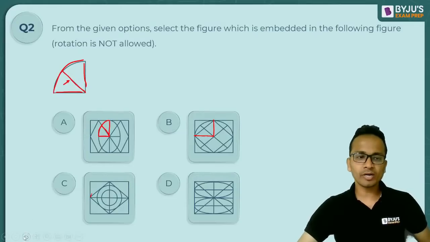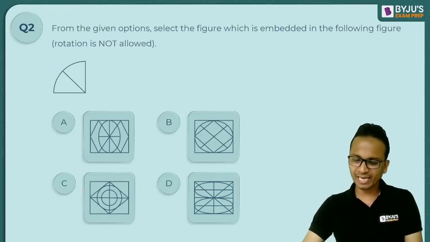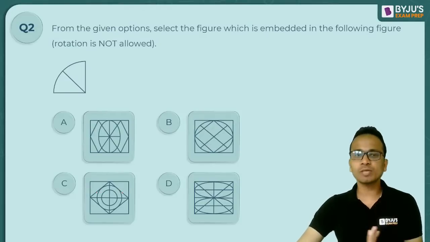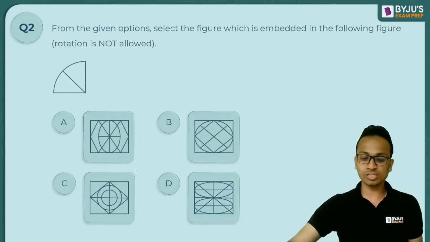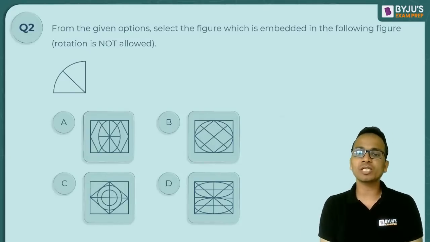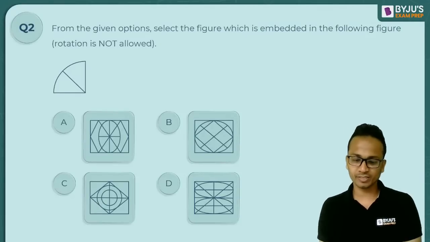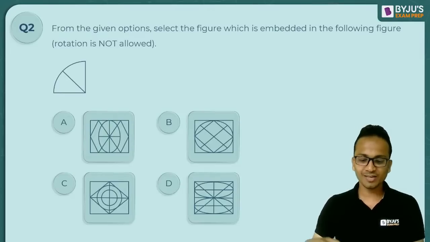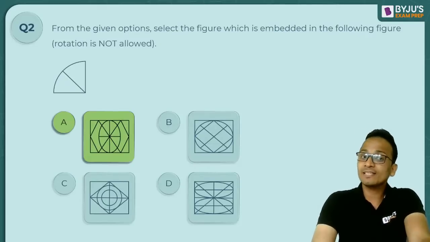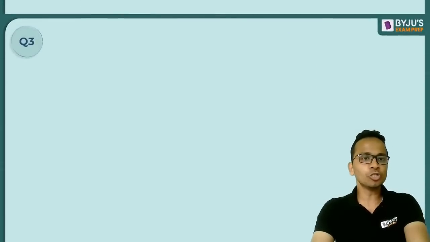Krishna, this is a quadrant. Okay, so this is a quadrant, and don't consider the scaling of that figure. Okay, otherwise you can see option A, B, C, D. The most appropriate answer is option A only. So since we'll have to mark the answer among these 4, option A seems to be the most appropriate answer. Right, right, Krishna. I hope you are clear with this. Okay. Right. So option A definitely is the correct answer, or I can say the most appropriate answer among the 4 given options. Okay. Let's move on to question number 3.